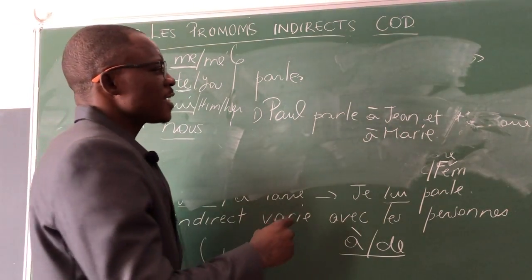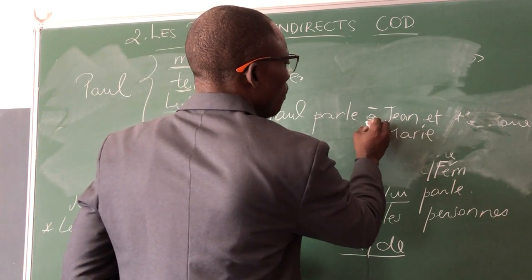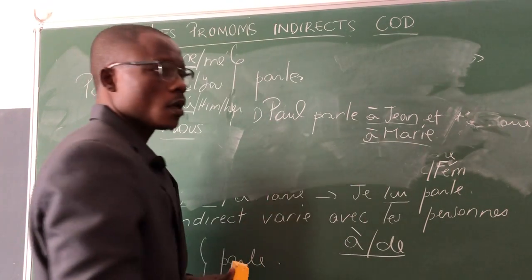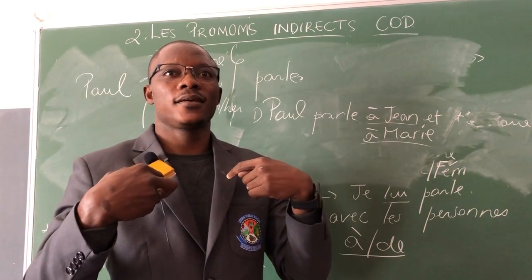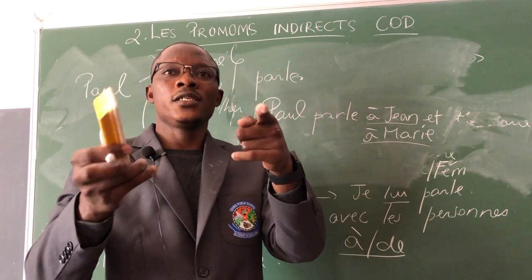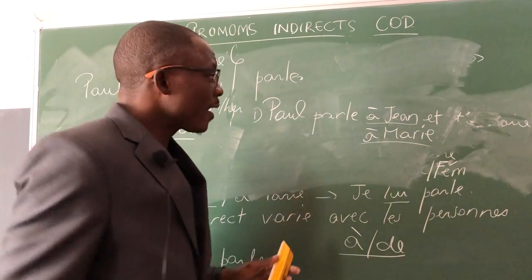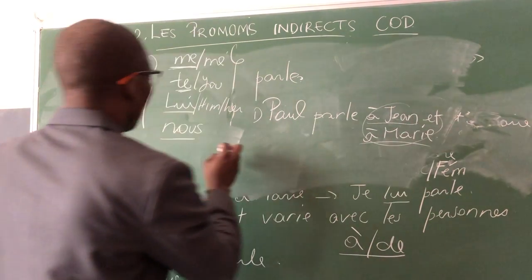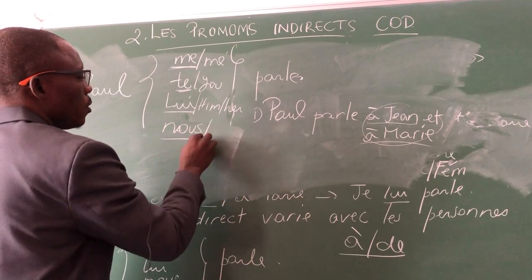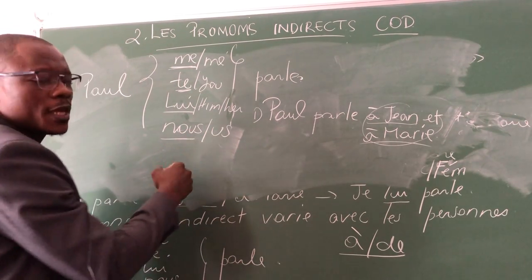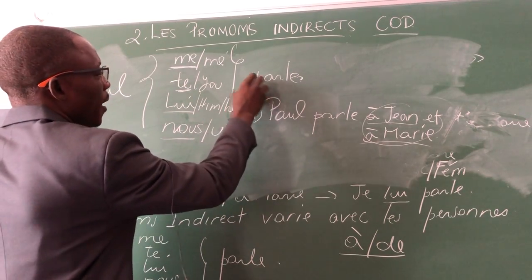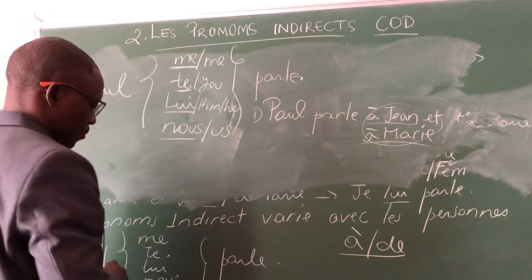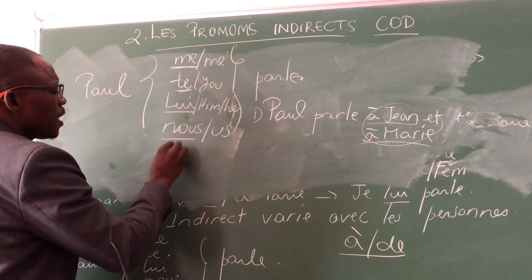Now, if they ask us, yes, we can say I have a group of people here. Now, I want to say Paul is speaking to us. That us will be replaced by nous. Paul is speaking to us. Paul nous parle. Then the next one is vous.